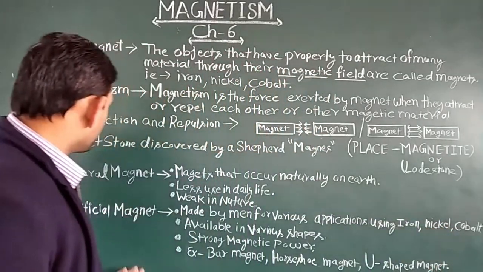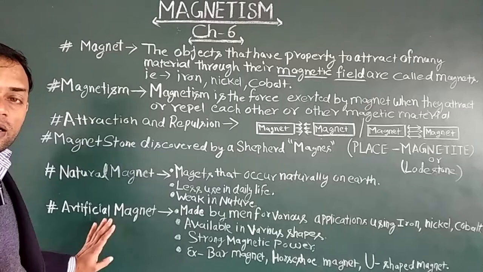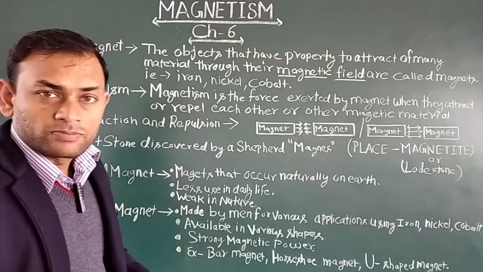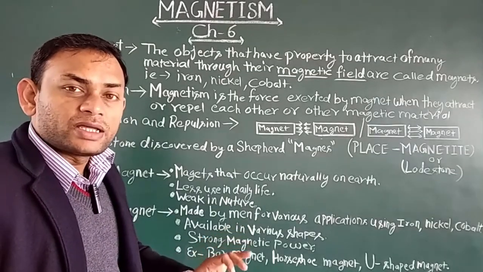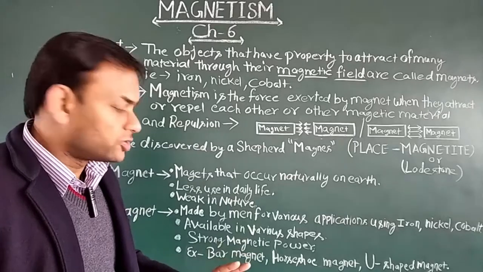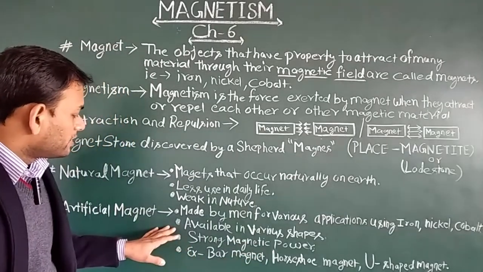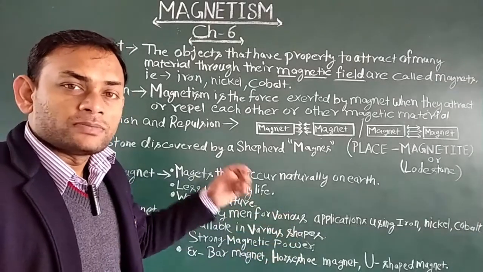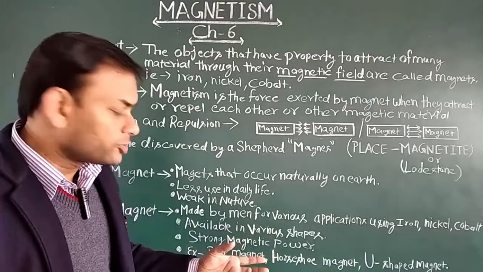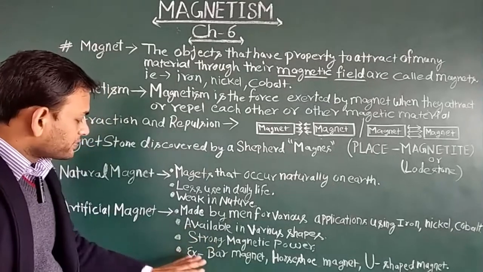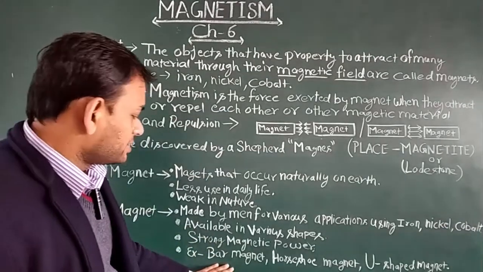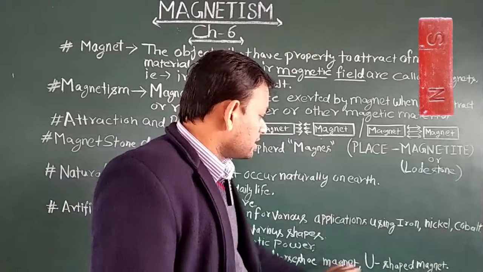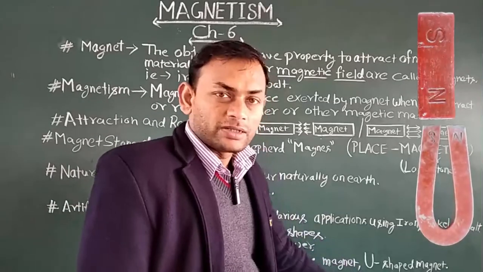These magnets are very strong, meaning their attraction and repulsion power is very strong, and they are available in various shapes. You must have seen a magnet in your geometry box also. Examples are the bar magnet, horseshoe magnet and U-shaped magnet.